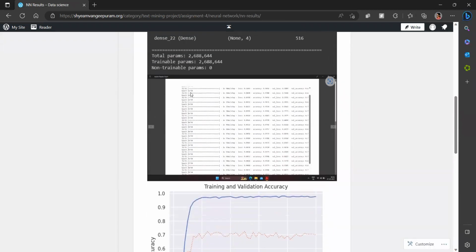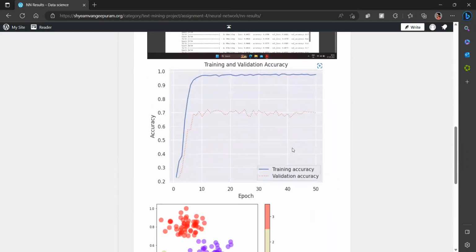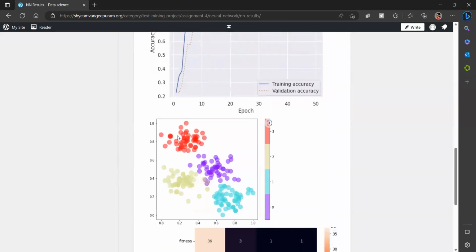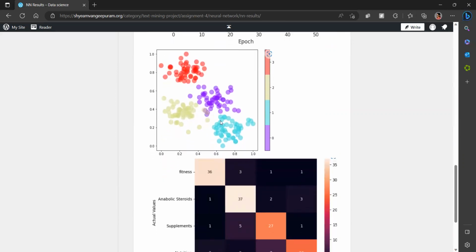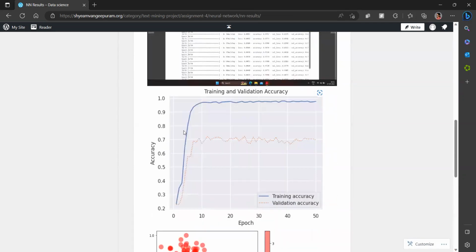So here we can see it running for a bunch of epochs and seeing the accuracy. This is the training accuracy and this is the validation accuracy. It's roughly hovering between 70%. And here we see it being categorized into four different categories. We see some label overlaps and some mismatched categories too. And this is the confusion matrix. So it's the same result again. Fitness and anabolic steroids are being categorized properly, whereas supplements and nutrition, not so much.